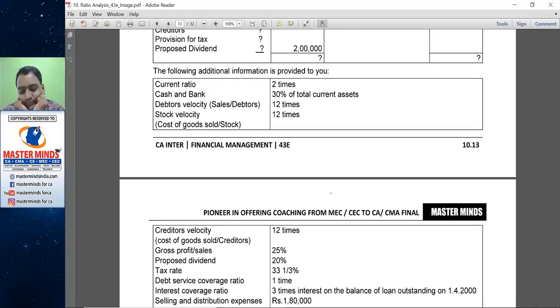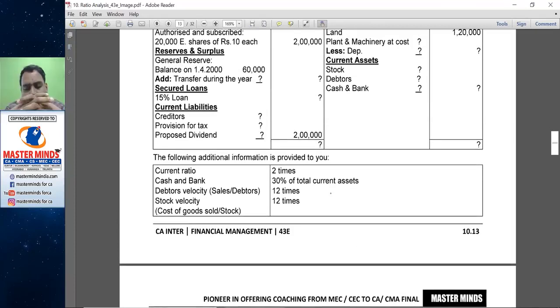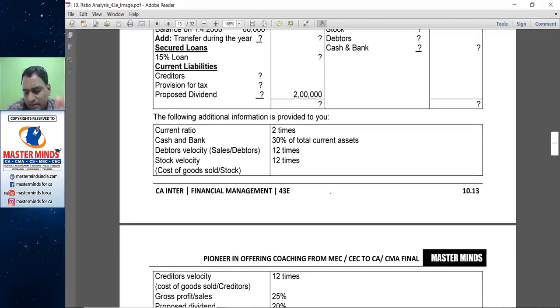Right now we have current liabilities, current assets information and cash information, except that we don't have any other information. But we can say that the total current assets were 4 lakhs. Out of that, the cash balance was 30%. 4 lakhs into 30% means 1,20,000. The rest of the current assets are stock and debtors. Their total was 2,80,000. We know that point. That's all.